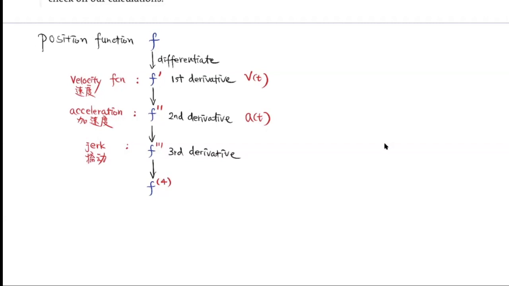And if you differentiate this one more time, you get the fourth derivative. This time we put a 4 here and we put a parenthesis over here. Notice that without a parenthesis, that means f to the 4th power. With the parenthesis, that means the fourth derivative of the function. All right, so that's the end of this lesson today.